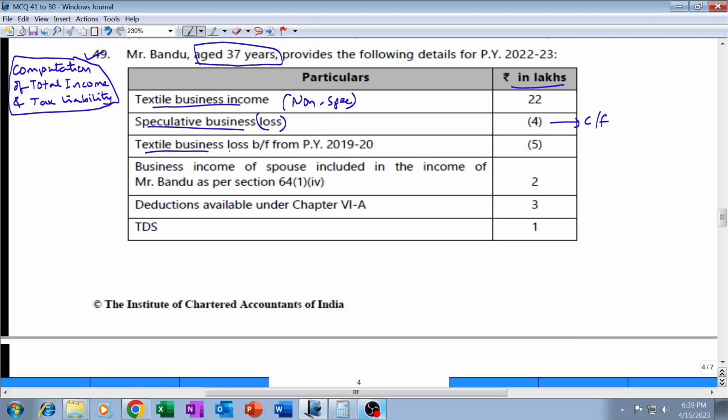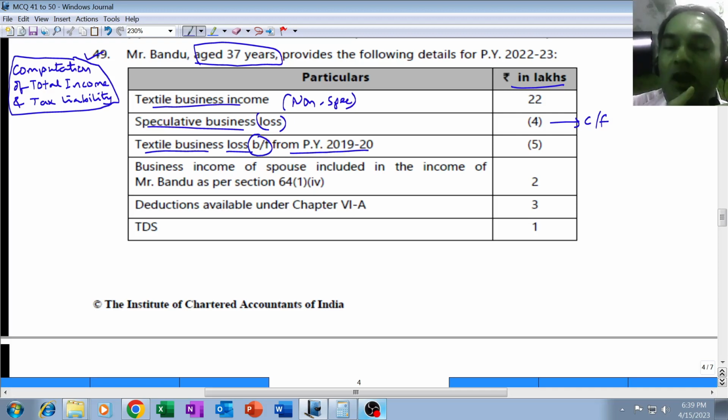Next is textile business loss. This is non-speculative business loss, but it is a brought forward loss from previous year 1920. Now business losses are allowed to be carried forward for a period of 8 years. Previous year 1920 will be 0 year, the year of loss. 2021, 21, 22, 22, 23. 22, 23 is the third year. That means this loss will be allowed to be brought forward and set off in the current year.